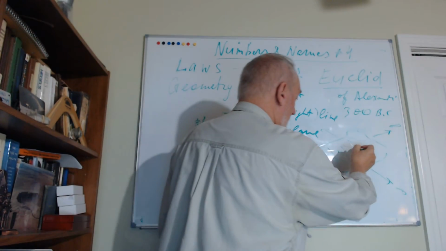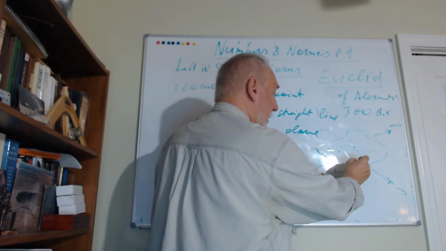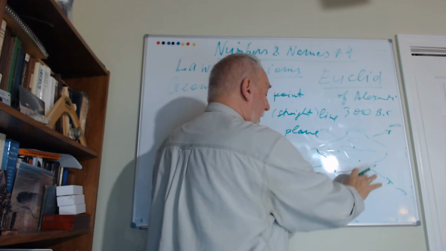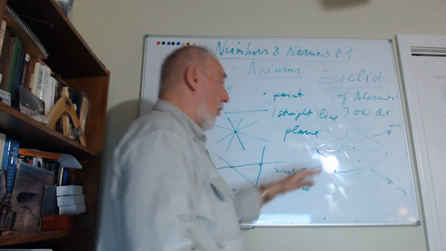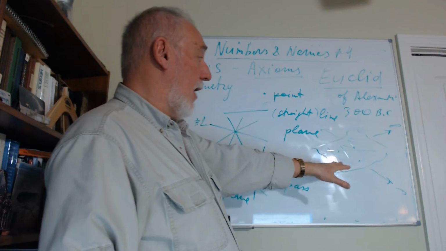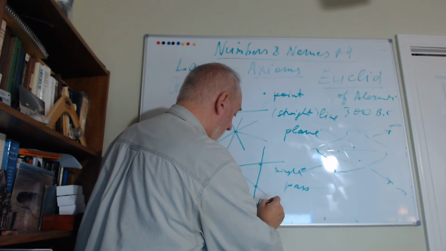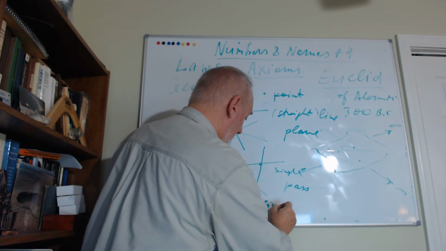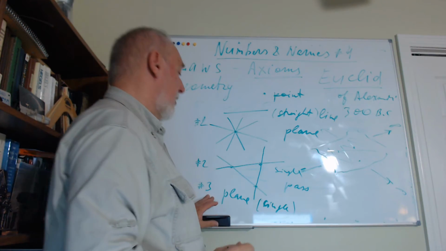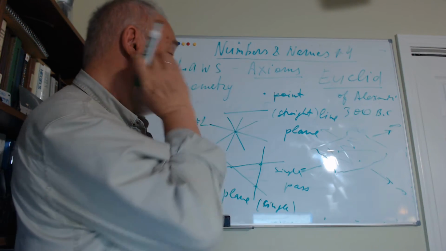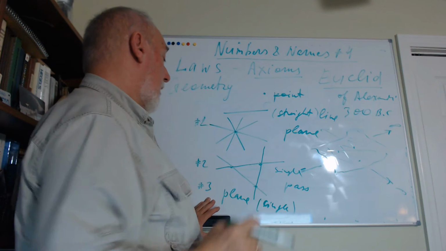Okay. So if you have 3 points, and they lie on the plane, no other plane can go through these 3 points. It's still the same single plane. We call this axiom number 3.